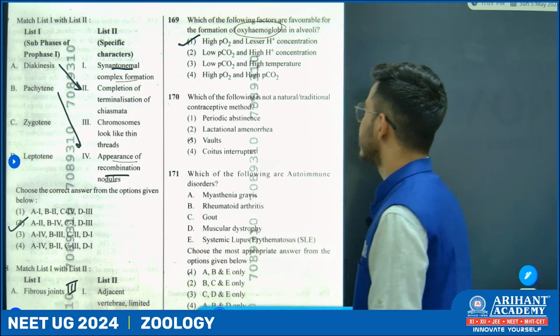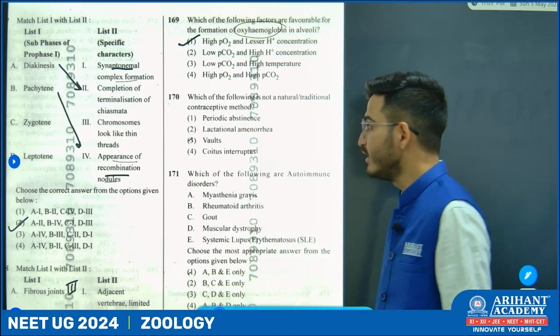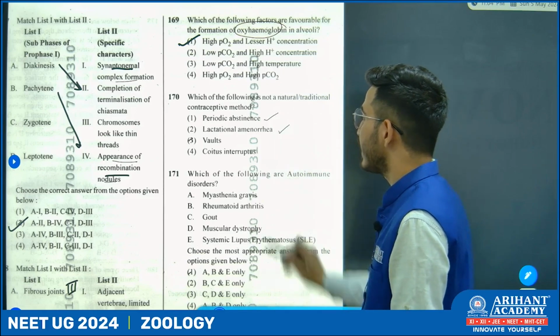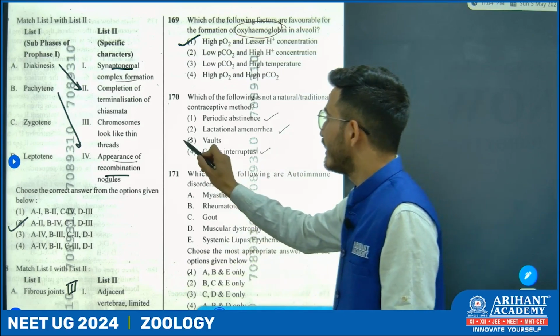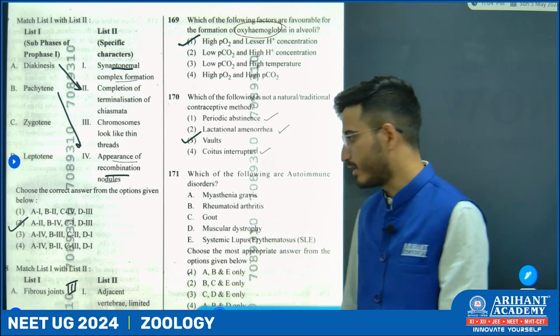Now, which of the following is not a natural or traditional contraceptive method? We know there are natural methods: periodic abstinence, lactational amenorrhea and coitus interruptus, while the wall is a barrier method. It is not a natural one.